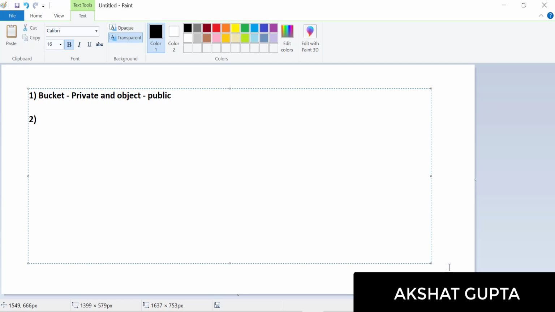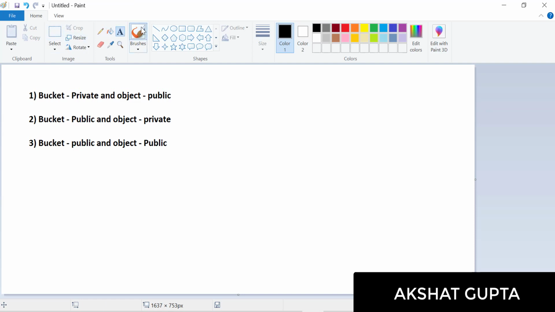Second, let's keep a scenario where we make our bucket public and keep our object private. Third scenario, we would make our bucket public and our object public. Okay, so let's consider this with an example.